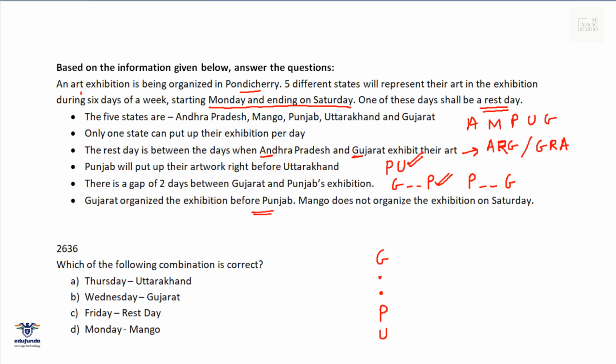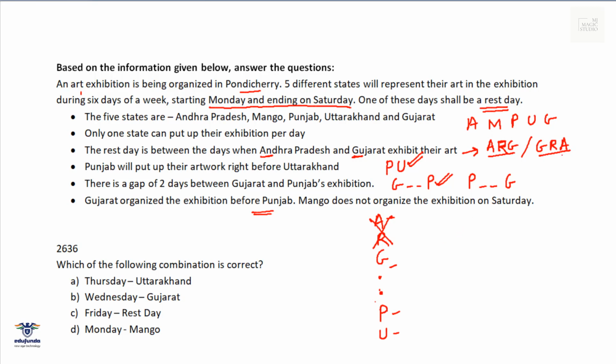Now, Mango does not organize the exhibition on Saturday. That means Mango should not come at the end. Now we have ARG and GRA. If I write ARG, then 1, 2, 3, 4, this 2 day gap again, and there is only one state left. That means ARG should not be the format, because if I put ARG, then in these two places I can put Mango, but then there will be 2 rest days.